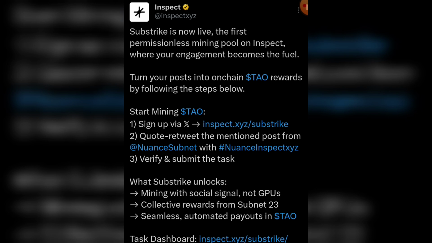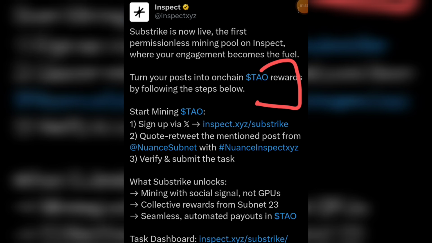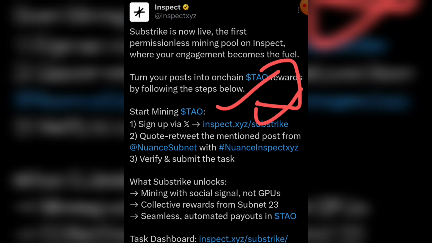Now they said turn your post into on-chain TAO rewards by following the steps below. Start mining the TAO. So you're going to start mining from here, and this is the quotes. This is the post you're going to quote. Okay, so verify and submit the task.